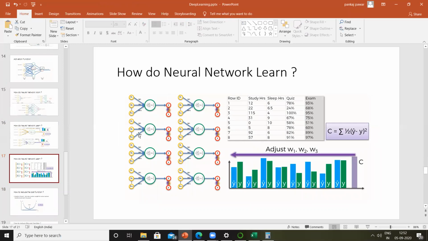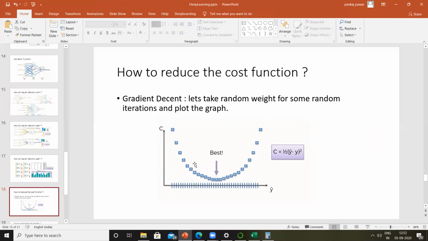So for different combinations of these weightages, we have simply plotted a graph. And in this case, the graph looks like a parabolic function. Given the fact that the cost function is half of (y minus y cap) the whole square, which is similar to a parabola, if you plot the cost values for different weightages, it will give you a parabolic result.